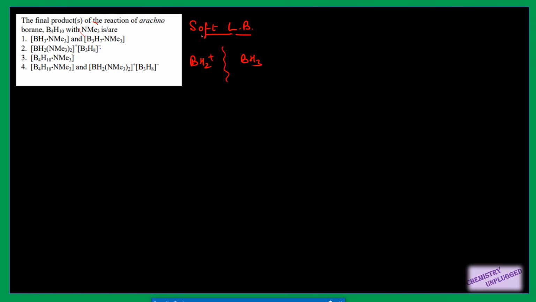Because it is a soft Lewis base, larger in size, it can attach only one with our species, means we have to form BH3, means it will show symmetrical cleavage. This is the very simple way to remember this. So we have to attach our Lewis base with BH3 and the rest moiety.